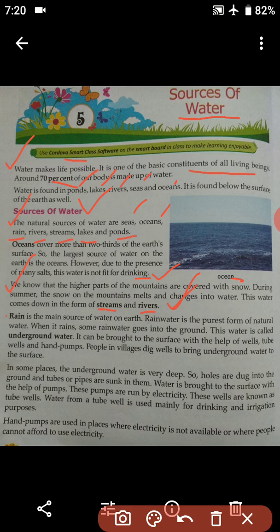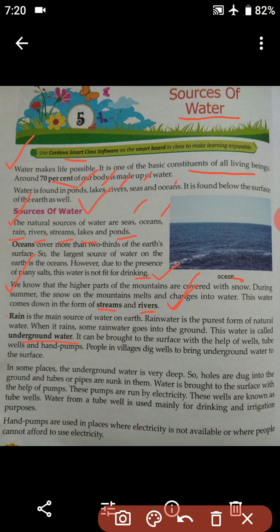Okay, this water is called underground water. If I ask you how do you get underground water, then you will have to say that, ma'am, whenever rain comes, some of the rainwater goes inside the ground, and that water is known as underground water. So it can be brought to the surface with the help of wells, tube wells and hand pumps.